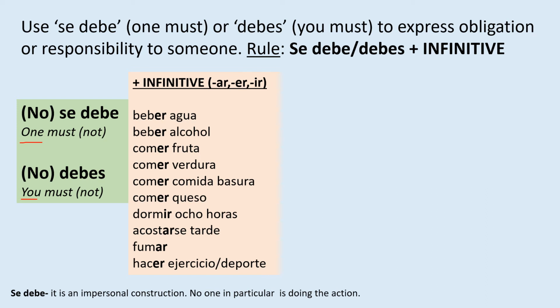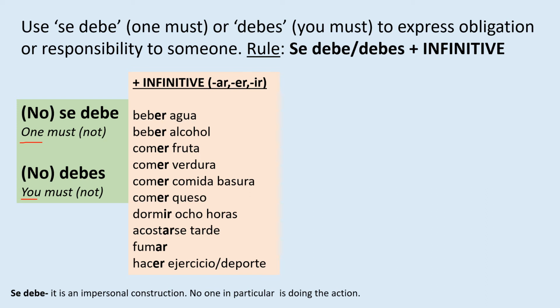Beber agua, beber alcohol, comer verdura, fumar, etc. So that would be the main rule. Se debe, debes plus an infinitive. Remember that always when we have two verbs in Spanish or English, the second one is going to be an infinitive. It means not conjugated.